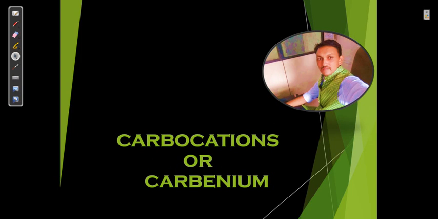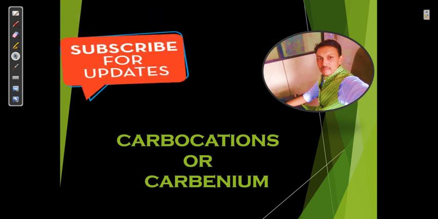Today we are going to discuss the stability of a carbocation, or somewhat discuss the carbocation. Carbocation is also known as a carbenium ion, but many people misinterpret it as a carbonium ion. There is a difference between the carbonium ion and carbenium ion. So at the last part of this video, we will discuss what is a carbonium ion and what is a carbenium ion. Carbocation is a reaction intermediate.